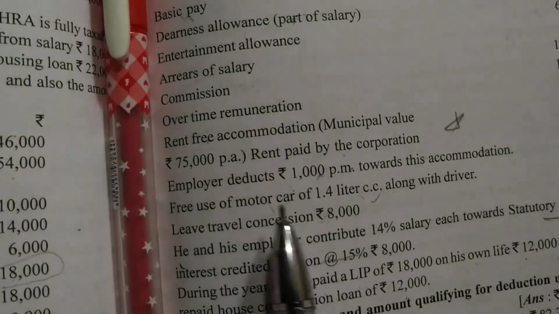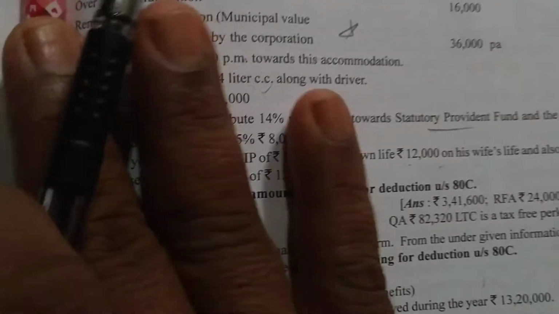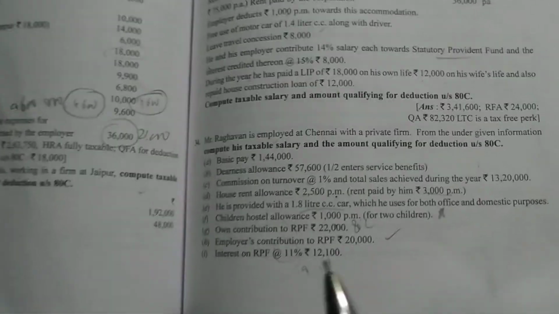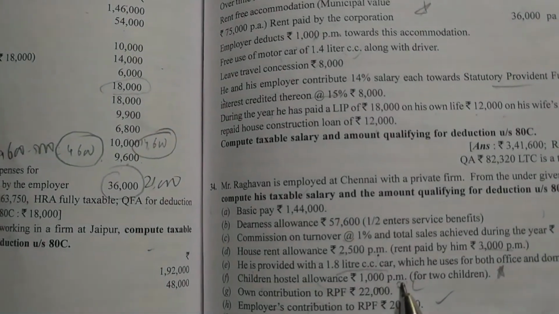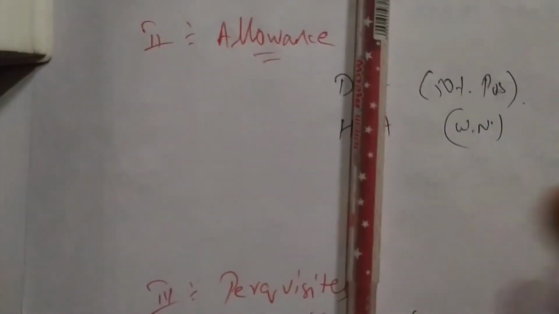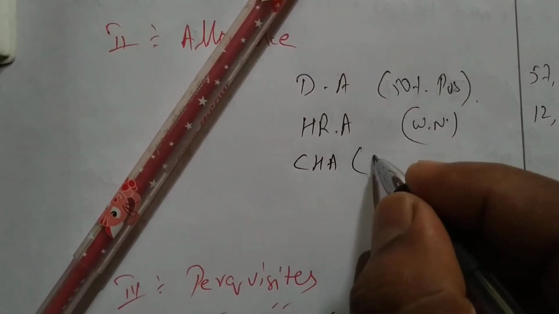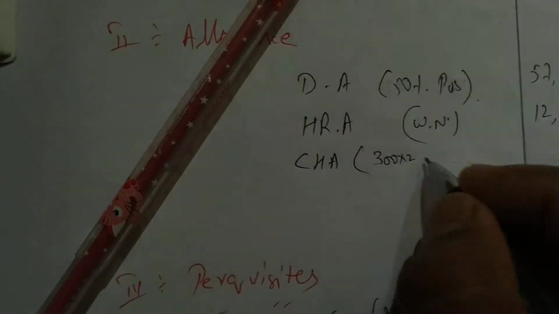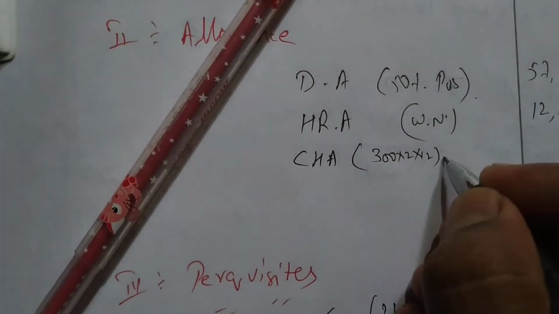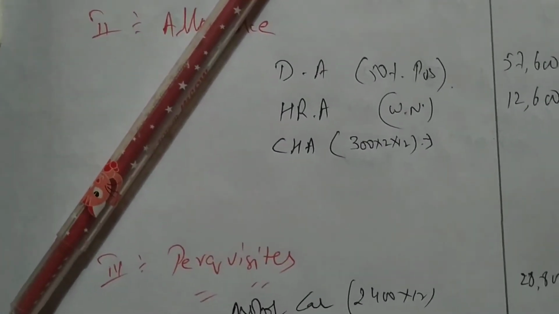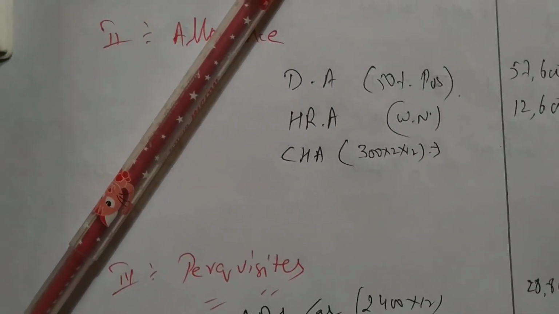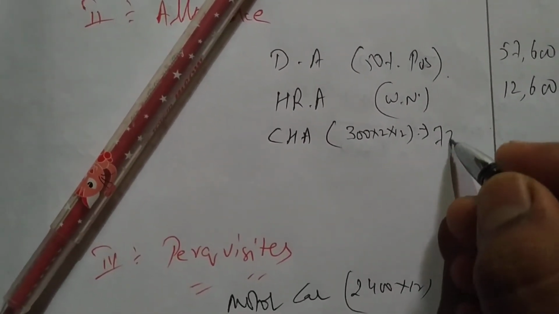So in our problem, how much is given as children hostel allowance? Question number 34, right? Children hostel allowance is given 1,000 per month. Exempt is 300 for 2 children into 12, that is 7,200.